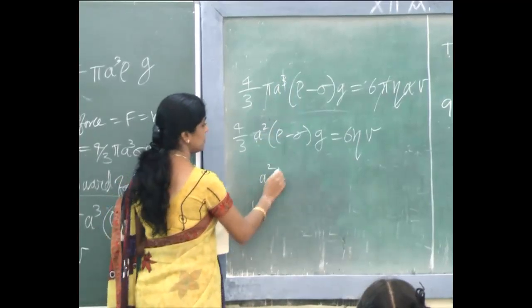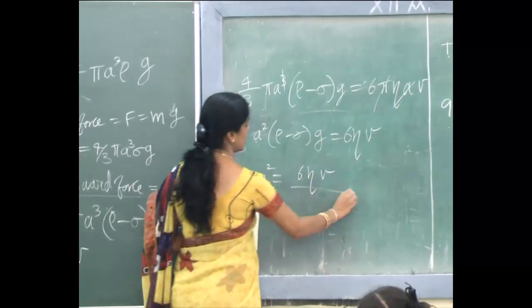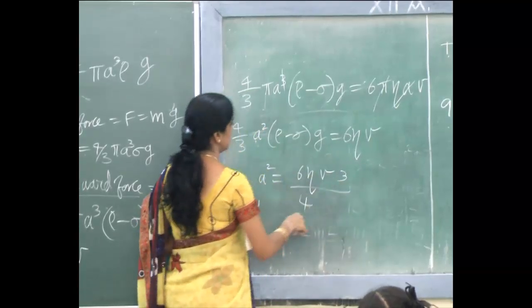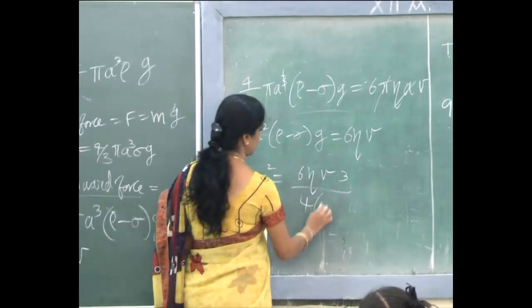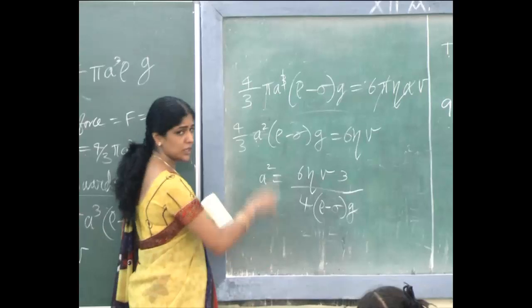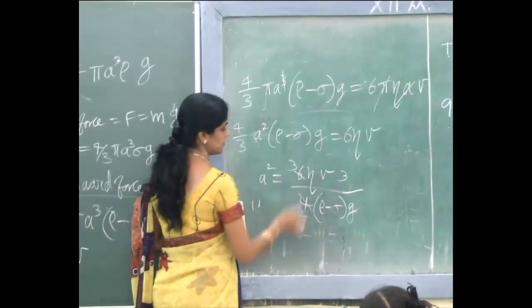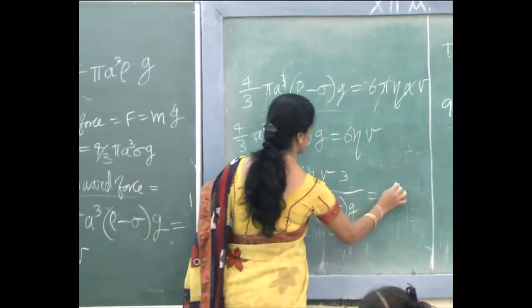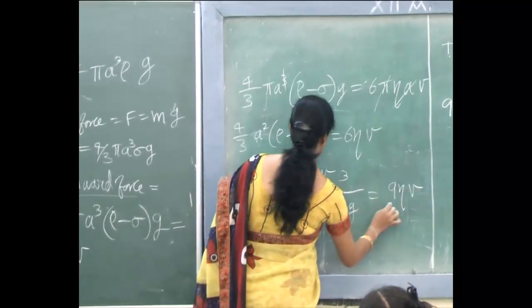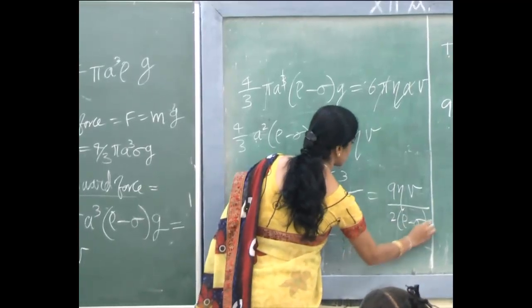What is a square? இங்க 6 eta v இருக்கா? இது அப்படி போச்சுன்னா என்ன ஆகும்? Into 3 by 4 இங்க rho minus sigma into g. இதை further simplify பண்ணலாமா? 2, 3. So what is the remaining? 9 eta v by 2 into rho minus sigma into g.